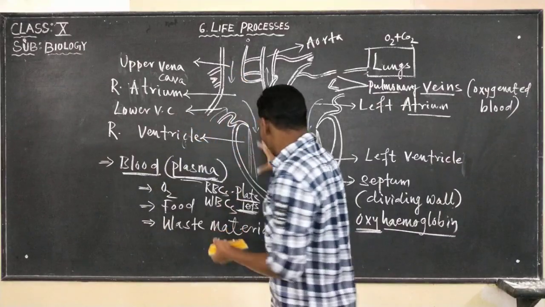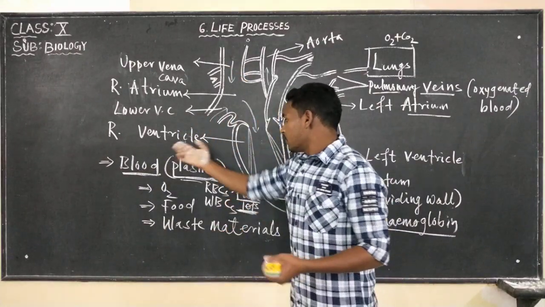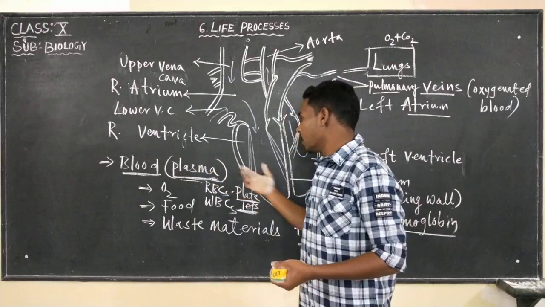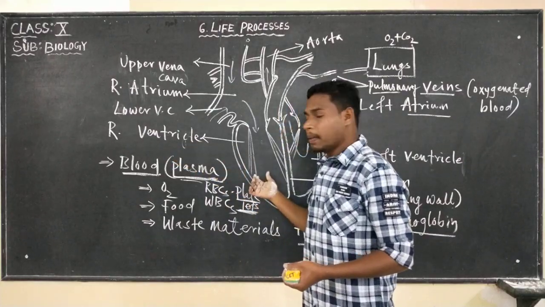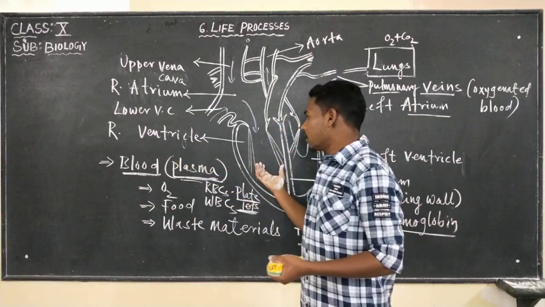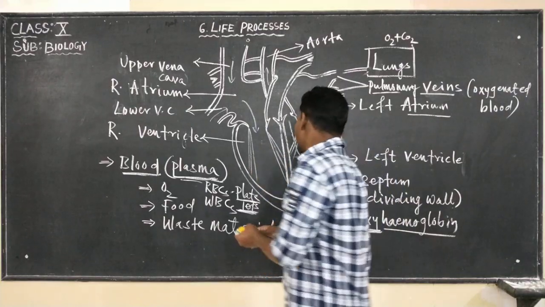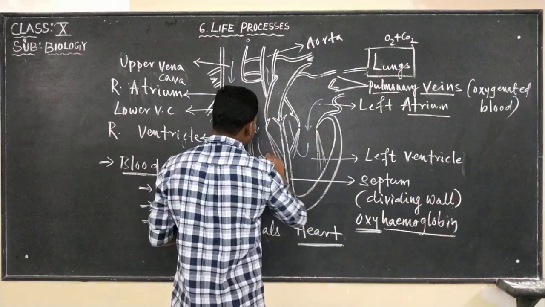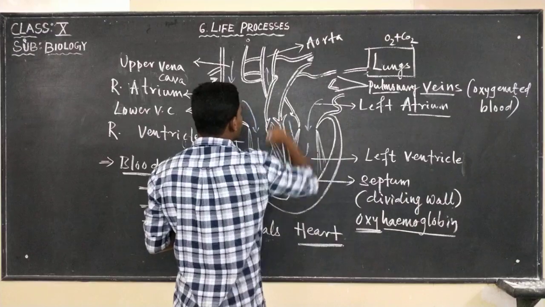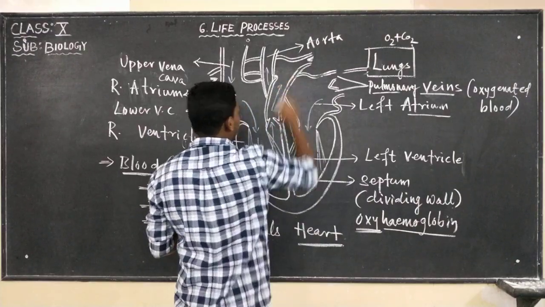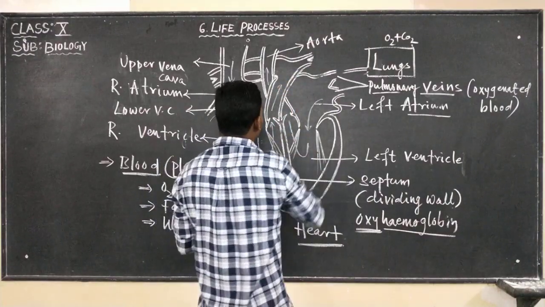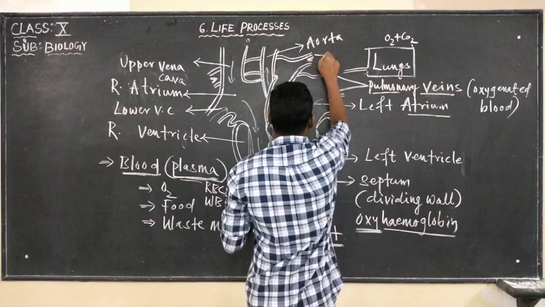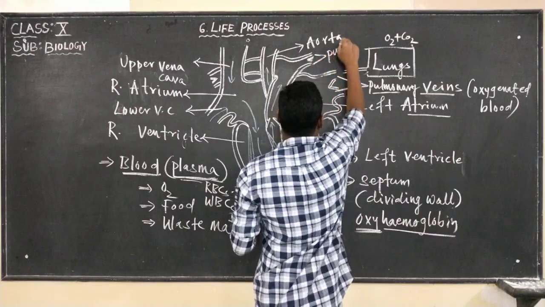Now from this right ventricle, when it contracts, the blood flows towards the pulmonary artery. So these are pulmonary arteries.